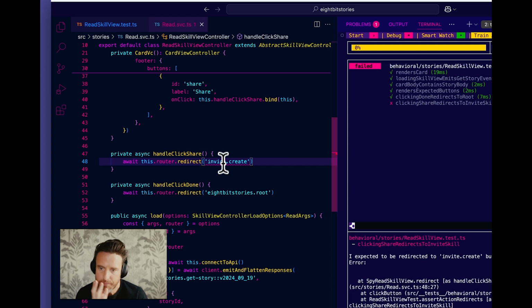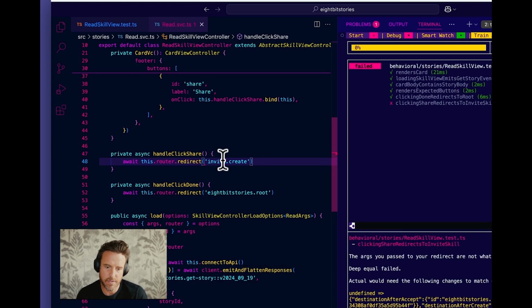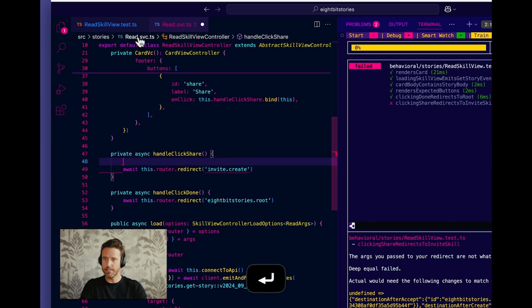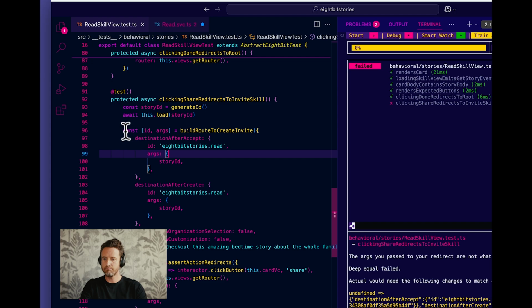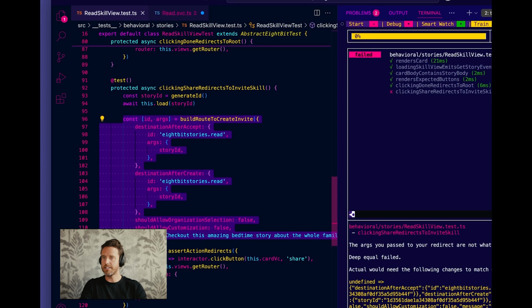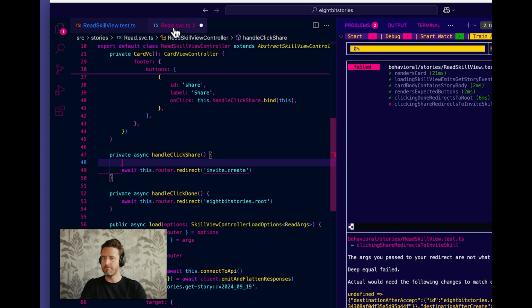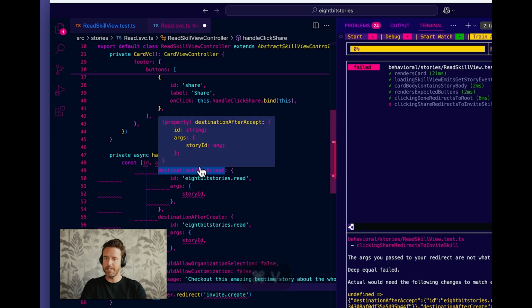What did I spell wrong? I spelled invite wrong. Now I'm expecting to get this args problem. The args you pass, not what I expected. Deep equals failed. Okay, so rather than just going and recreating that, oh, don't let anybody see this. I know. Just gonna copy and paste it right over.